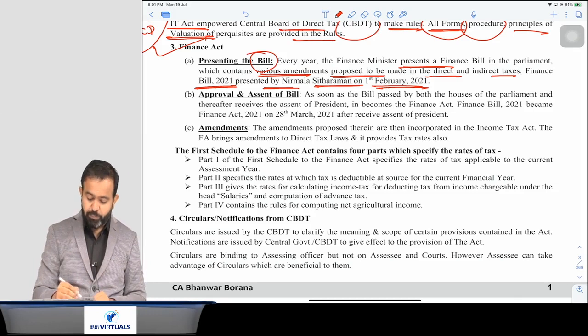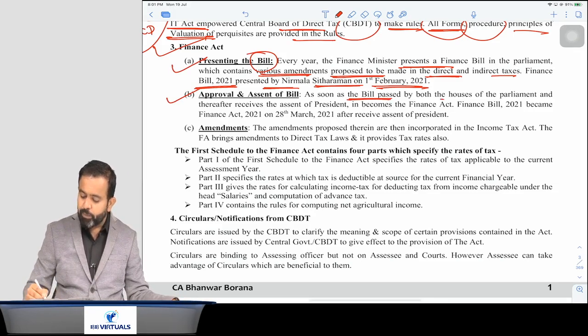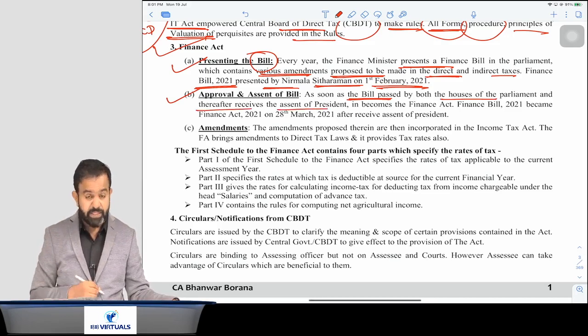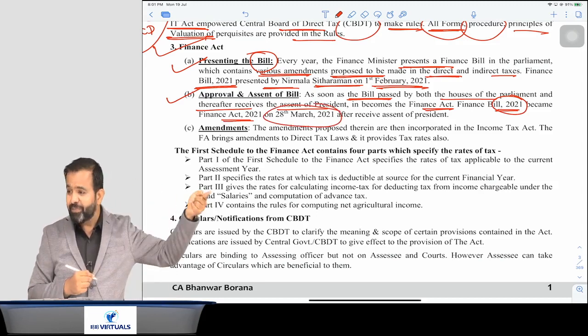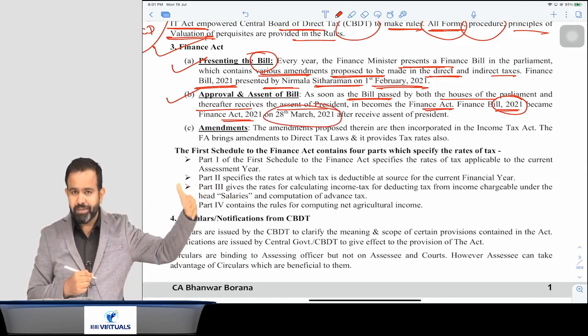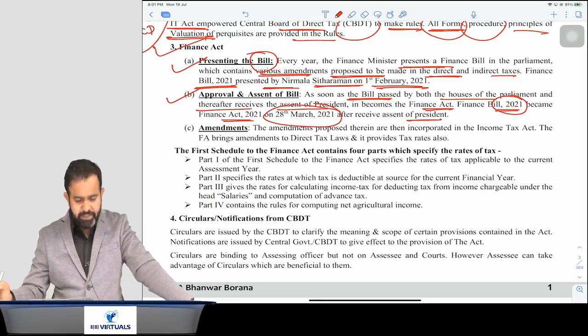Now second is approval and assent of the bill. As soon as the bill is passed by both the houses of Parliament and thereafter receives the assent of the President, it becomes the Finance Act. Finance Bill 2021 became the Finance Act on 28 March 2021. So by 31st March, that bill became the Act after receiving the assent of the President.